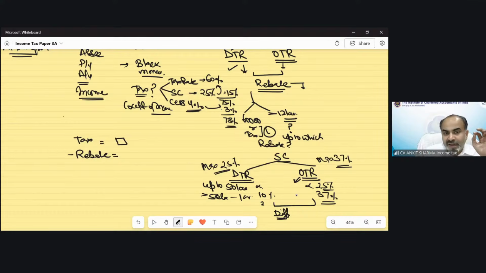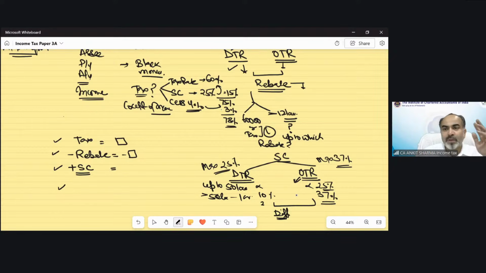So whenever you write down this reduction of rebate, your brain will automatically think about the provision, whether rebate is applicable in this question or not. If applicable, then reduce it. If not applicable, skip it. Then you need to apply the surcharge provision. If the income exceeds the specified limit, you need to apply the surcharge. So please make a habit that whenever there is a tax calculation, please follow these 4 steps.